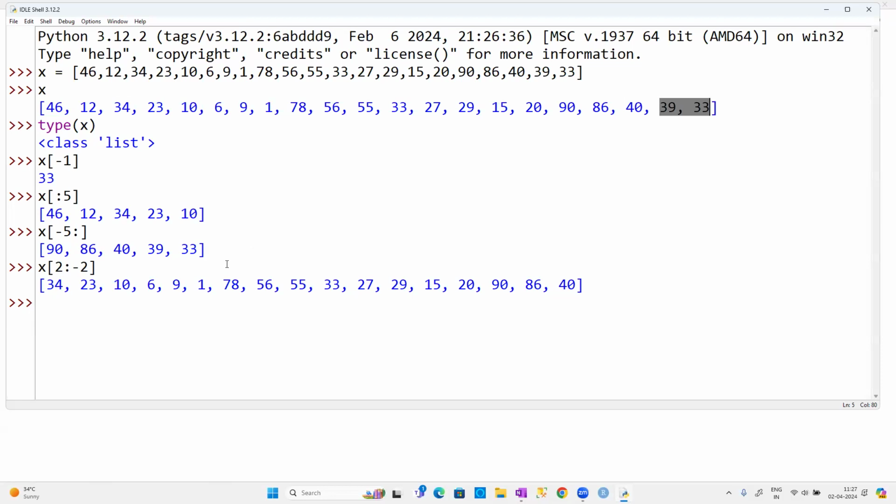x of minus 2. x of minus 2 means we are going to get the second-to-last element. x of minus 2 colon, the last 2 elements we will get, guys. So what is minus 2 colon? You know the meaning of minus 2 colon, guys. It is going to be the last 2 elements, what we can say about this.